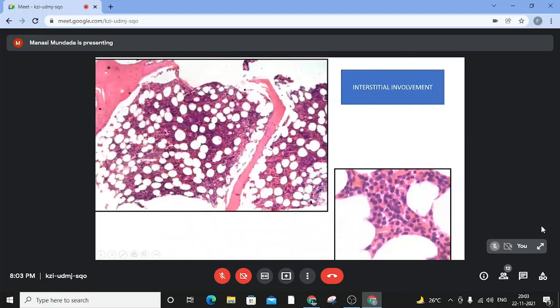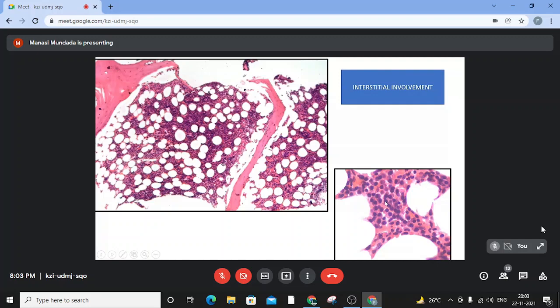Many times the plasma cells do not involve the trephine in a diffuse manner. They just tend to creep along the interstitium, retaining the normal architecture of the marrow, as we see on H&E. So this marrow just seems to be a little hypercellular to us. But if we go deeper into the interstitium, we are able to see there is prominence of these plasma cells.